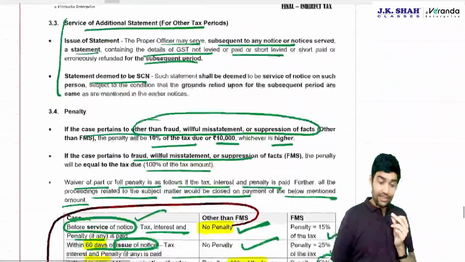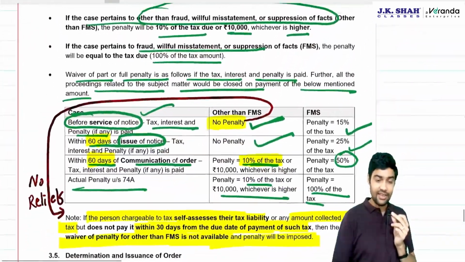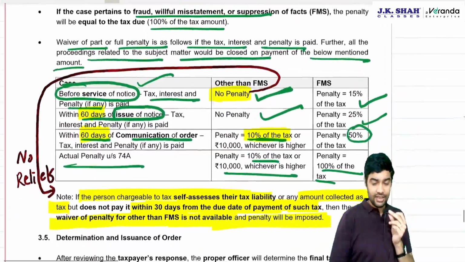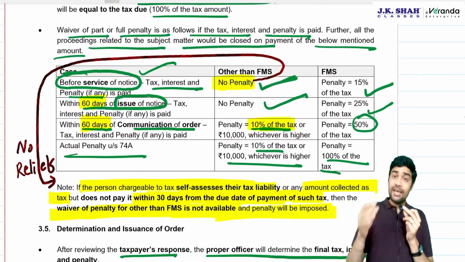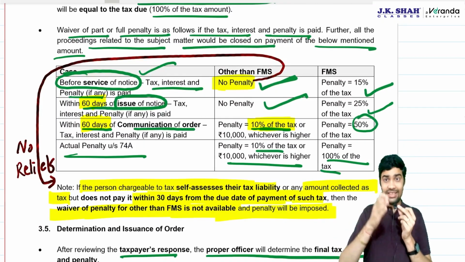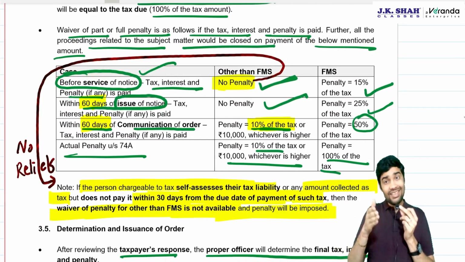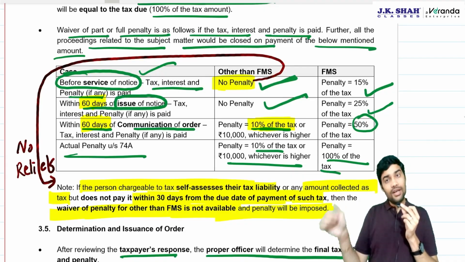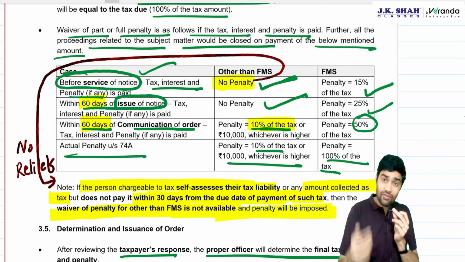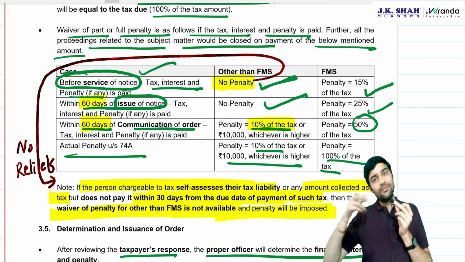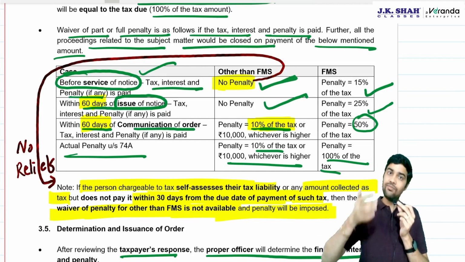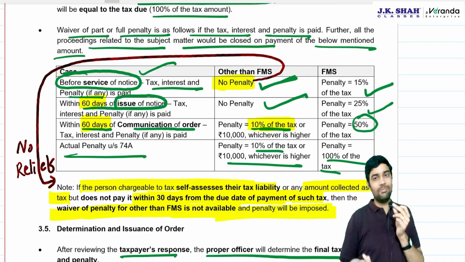But penalty provisions, even today, distinction is there. For other than fraud cases, even today it is 10% of tax or 10,000, whichever is higher. Plus, if you pay before service of notice, 0, 15%. If you pay within 60 days from issue of notice, 0, 25%. Within 60 days of communication of order, other than FMS, no relief, 10% or 10,000. FMS, 50%. In any other case, 10% or 10,000, 100%.